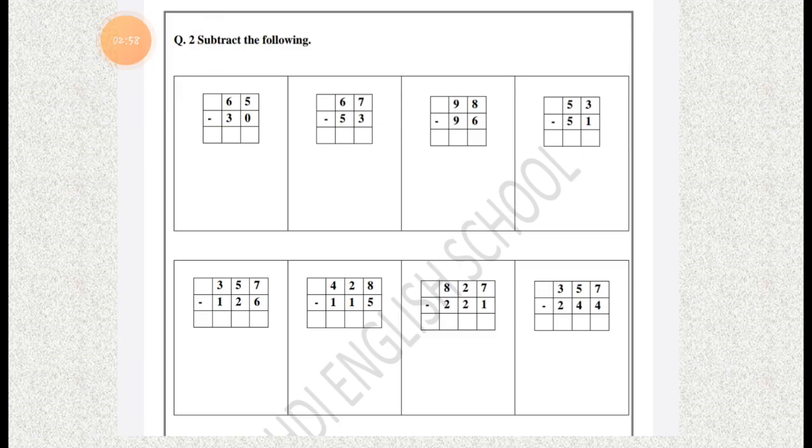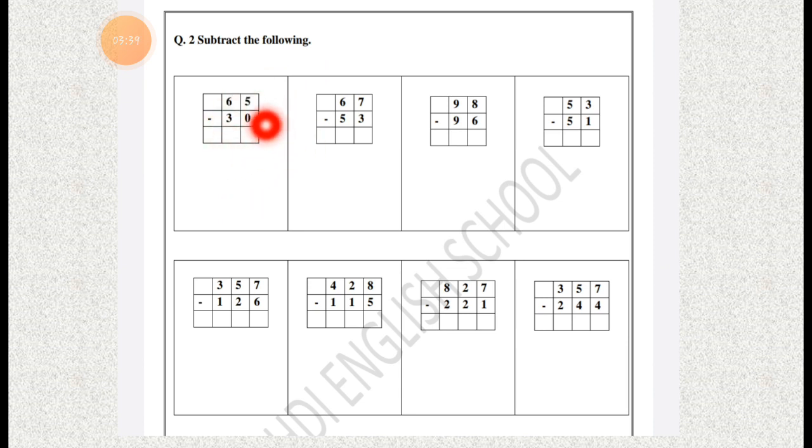See, on the screen you can see, subtract the following. This is your bridge course paper. We are going to solve question number 2, subtract the following. Here you can read the heading. Now there are a total of 8 sums given. How many sums are given? Total 8 sums. So let's solve the first sum.